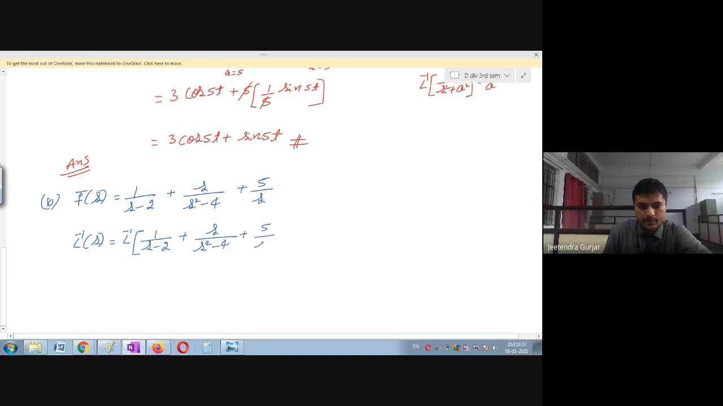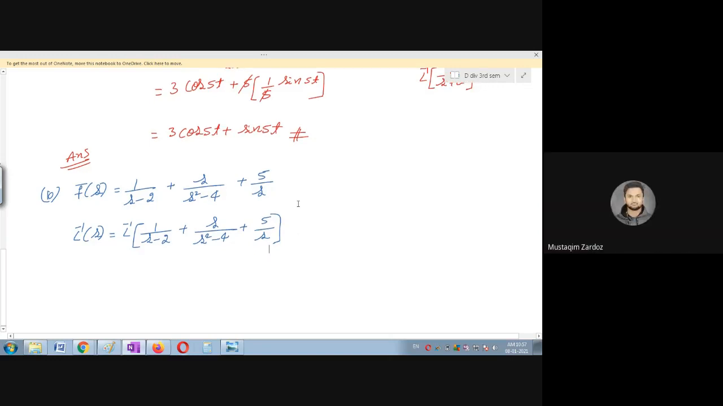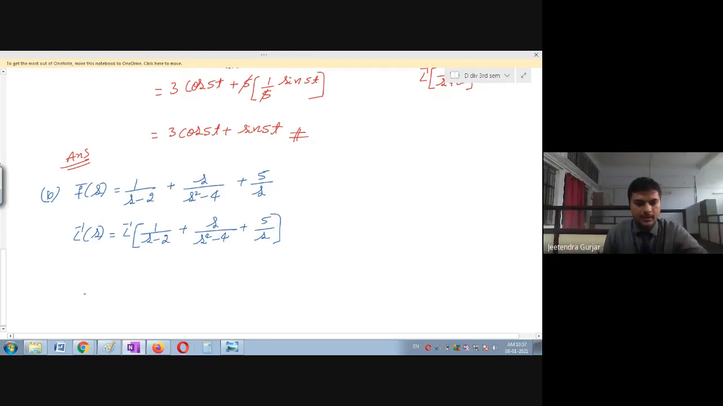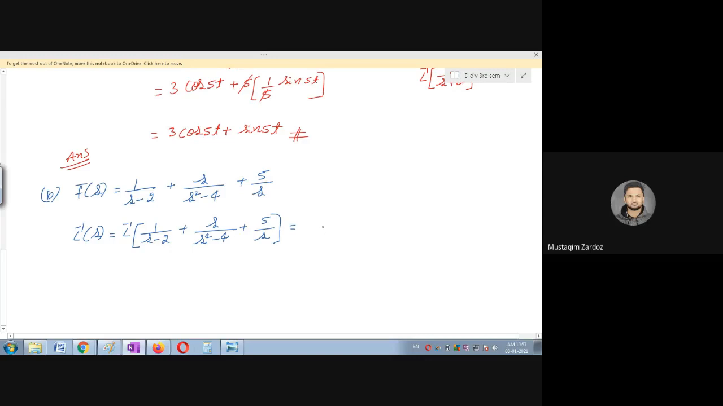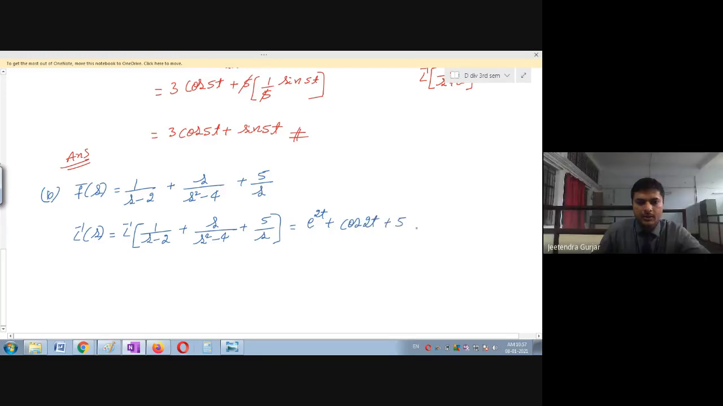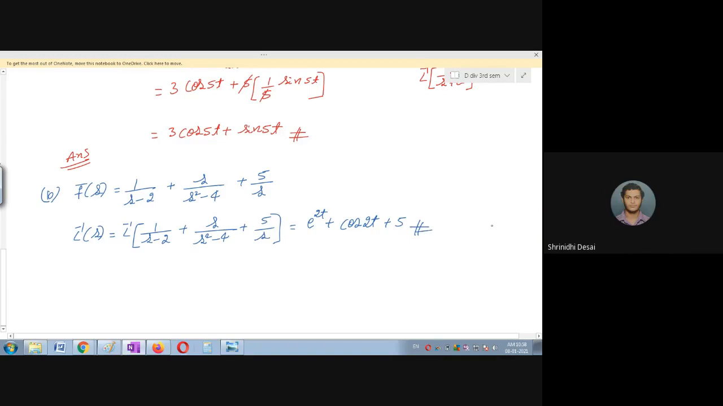Yes, Tejas, Gautam, Aditya. So e raised to 2t. Yes, what is the answer? Yes, please tell me. This is equal to e raised to 2t plus cos 2t plus 5. Everyone got the same answer? Yes, sir. Is it correct? Yes, sir.